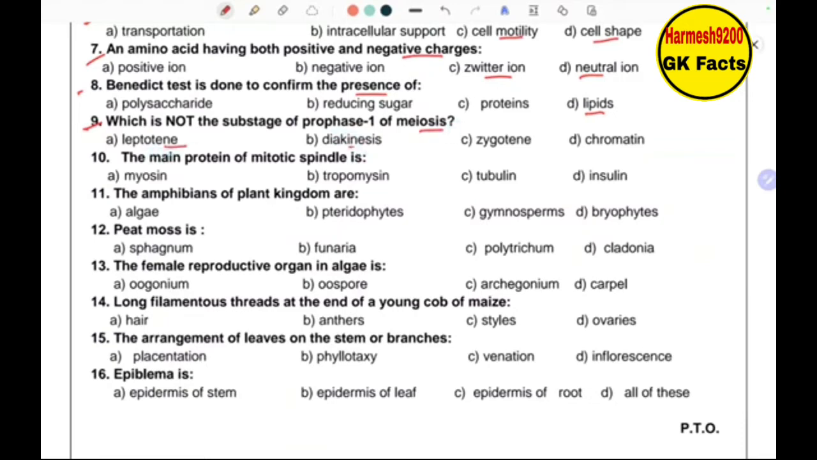Which is not the substage of prophase 1 of meiosis? Leptotene, diakinesis, zygotene or chromatin. Next is the main protein of mitotic spindle: myosin, tropomyosin, tubulin, insulin. Next, the amphibians of plant kingdom are algae,